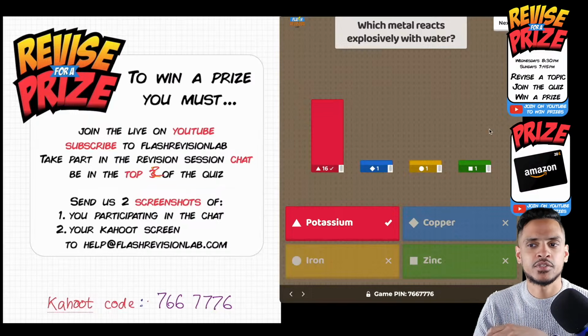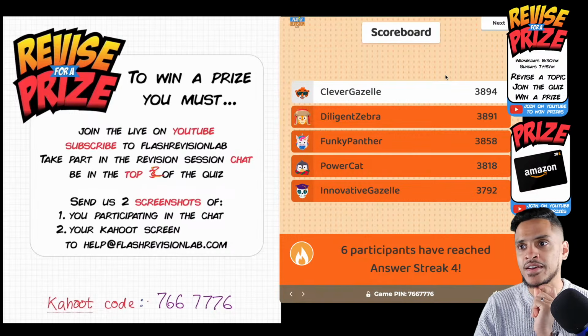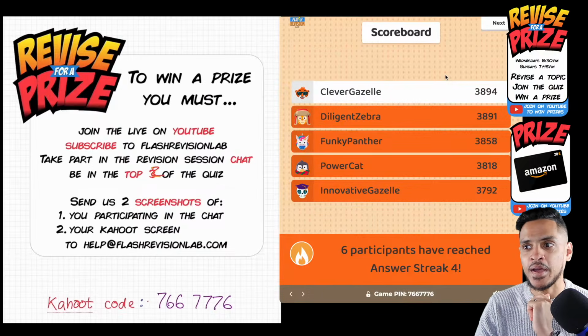That doesn't react at all with water. Iron reacts a bit with water, but not a lot. It's potassium. That's the one that sets a fire. It's got a lilac flame to it. We still got Clever Gazelle up there. And we've got Diligent Zebra close second, only 3 separating it there. Funky Panther is third and Power Cat is fourth.